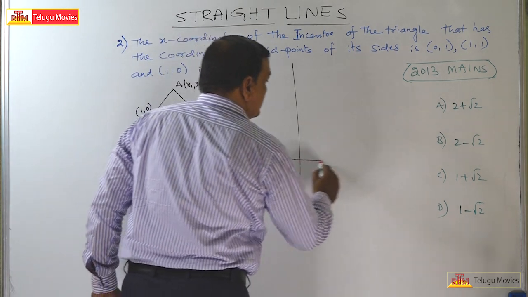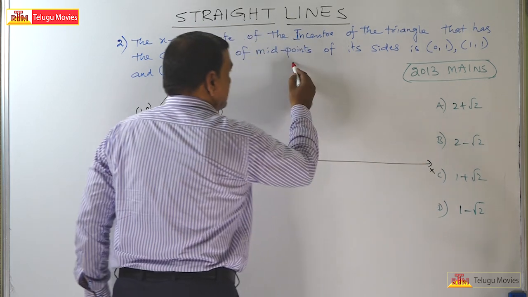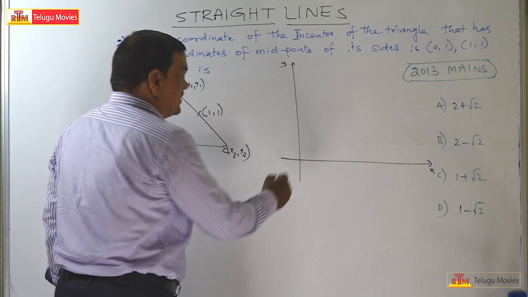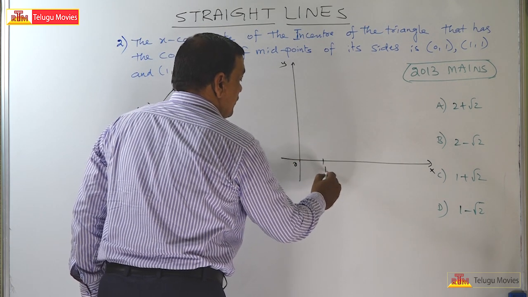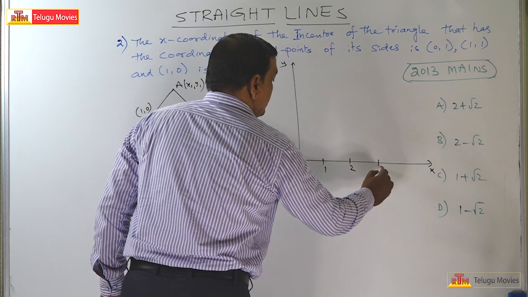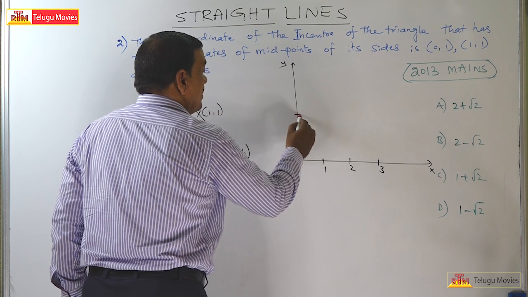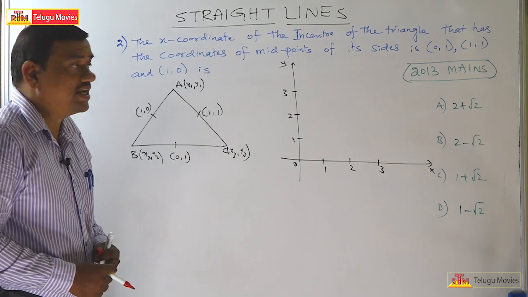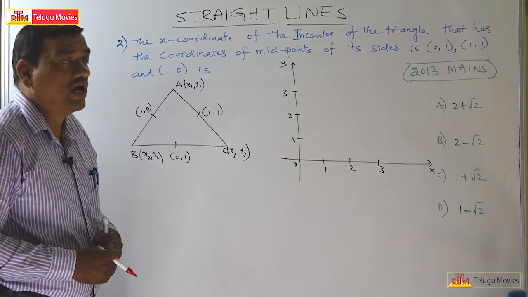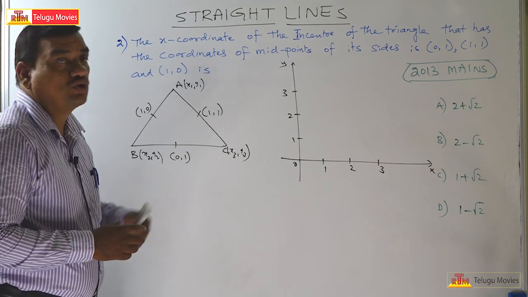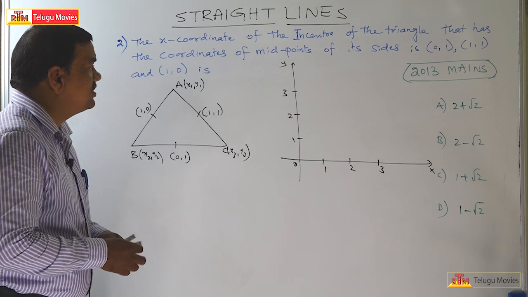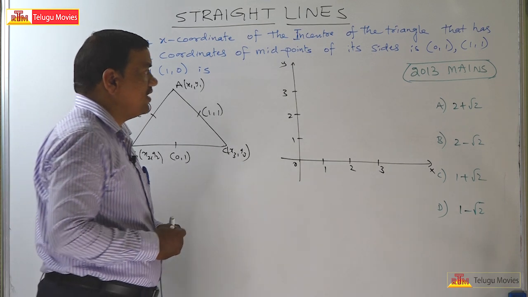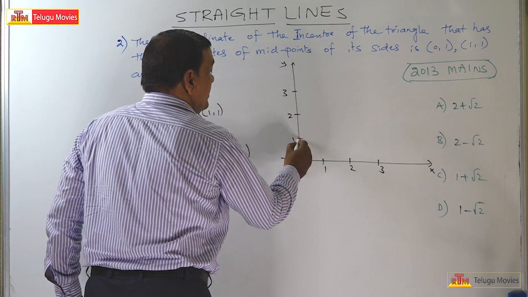This is the y-axis and this is the x-axis. So let us consider 0, 1, 2, 3 on the x-axis, and 1, 2, 3 on the y-axis. Since all the x coordinates and y coordinates are positive, I have taken only the first quadrant. Now first let us see where 0, 1 will be. So 0, 1 will be here.